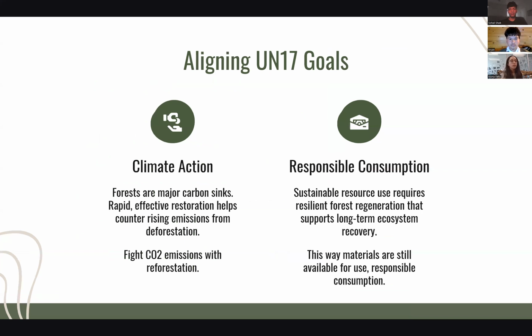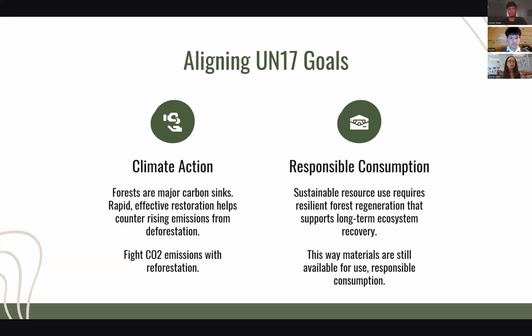For aligning UN 17 goals, while developing our design, we considered the environmental impact of our solution and how it could align with sustainability goals outlined by the United Nations. After reviewing the UN Sustainable Development Goals, we selected the two that best connect to our project, looking at climate action and responsible consumption. Our biomimicry-inspired system focuses on increasing the efficiency and scale of tree planting to help address deforestation,